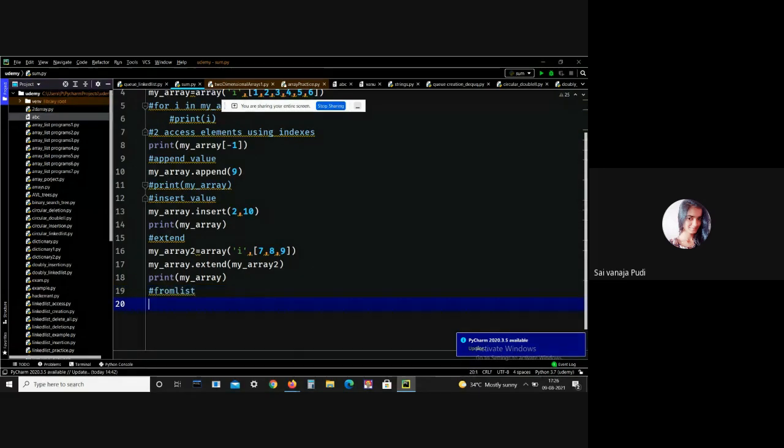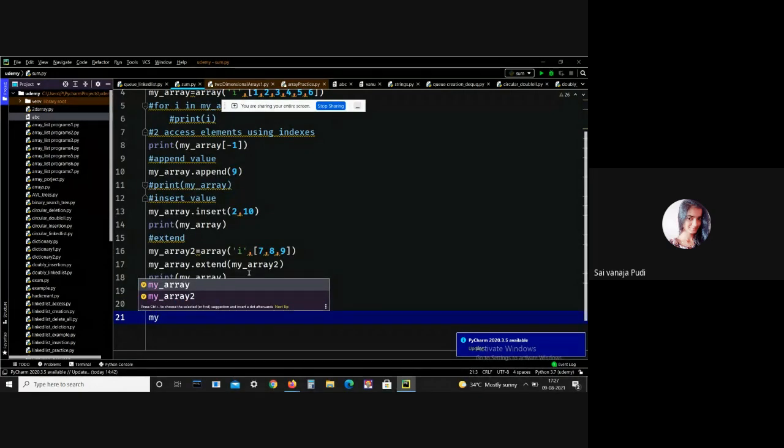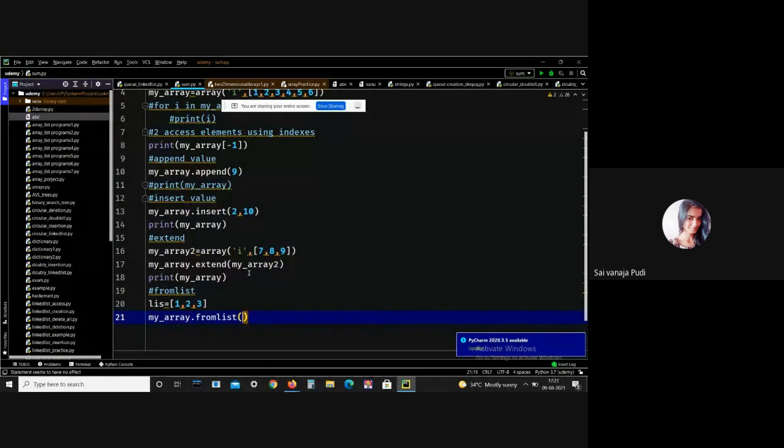This is a new method. Let me take a list that is 1, 2, 3. And here I just want to perform this from list on my array, my list.